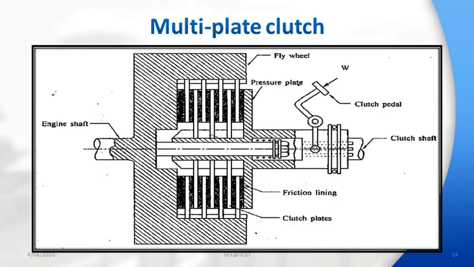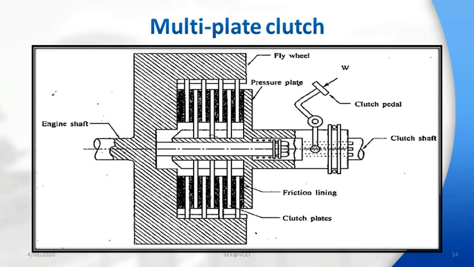Multi-plate clutch. You can see the schematic representation of the multi-plate clutch here. Mainly it consists of the flywheel, then a number of clutch plates along with friction lining, then a single pressure plate that always pushes towards the flywheel side. That force you get from springs.